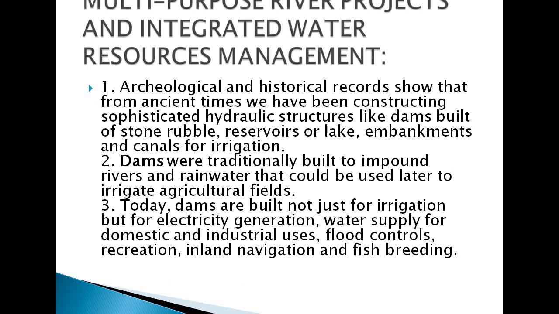Now there were certainly multi-purpose river projects that have been made, and integrated water resources management as well. So we have known about water scarcity and why there is a need for water conservation and management. There were projects made to conserve and manage these water resources.